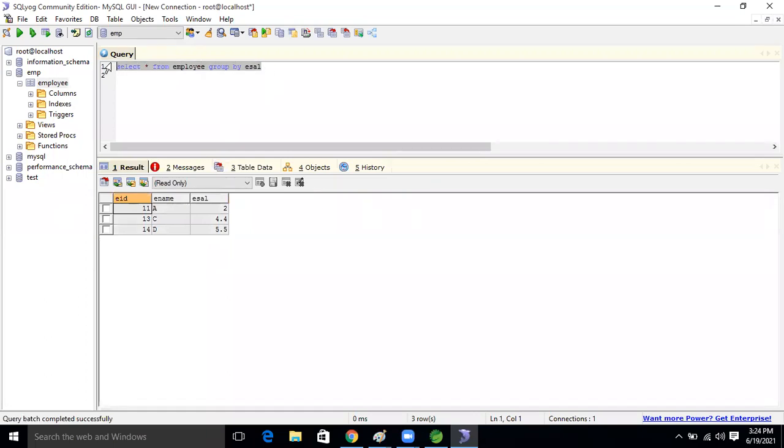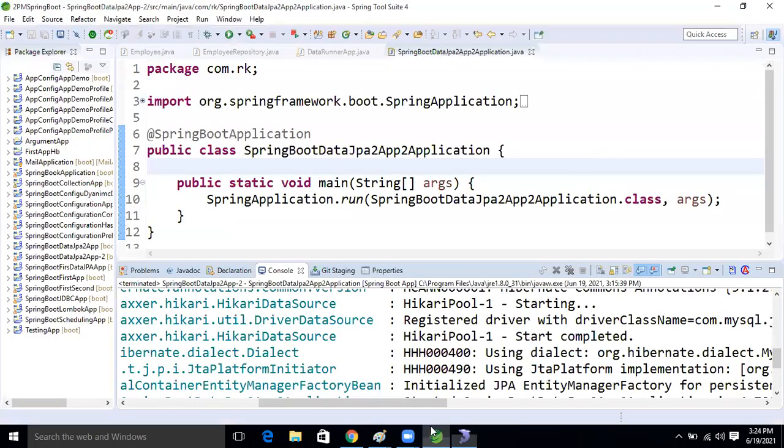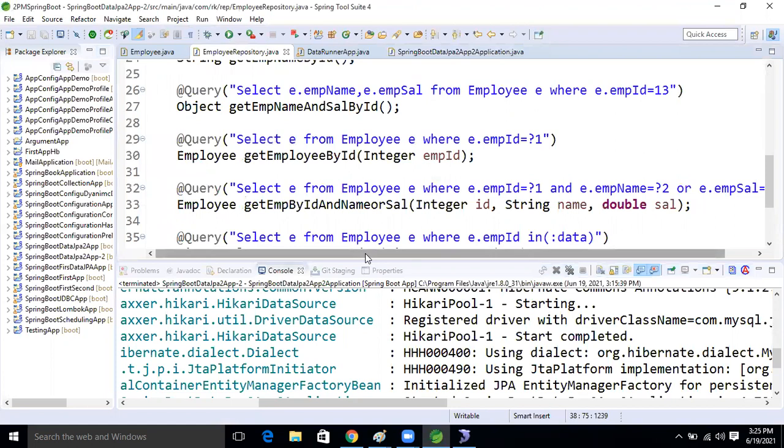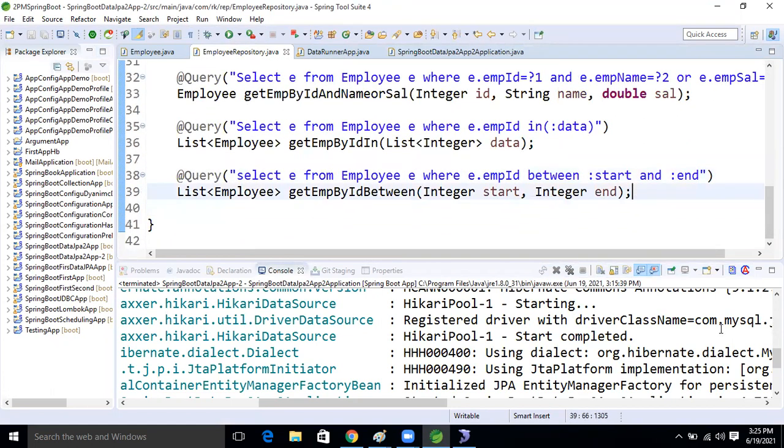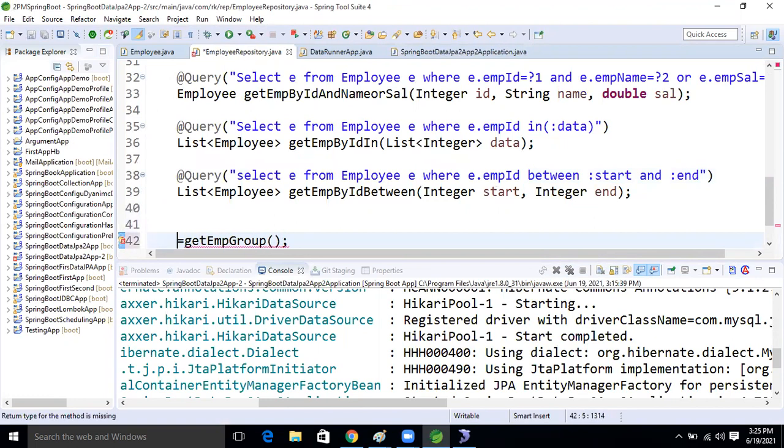Based on this, let's also perform the operation now, guys. So come here. Get EMP group, right? This is the method now. It will return a list of employee.